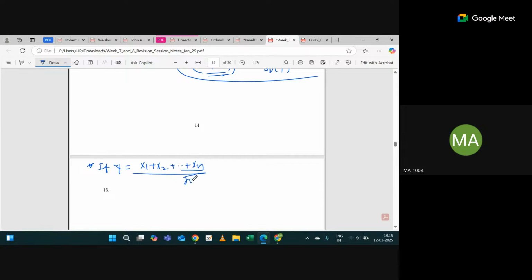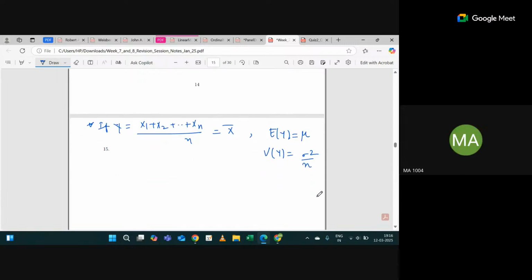So let's say y equal to x1 plus x2 plus so on plus xn divided by n. You have to approximate the probability by using the central limit theorem. This y is nothing but the sample mean here. What will be the expectation of y here? mu. What is the variance of y? Sigma square by n, right?